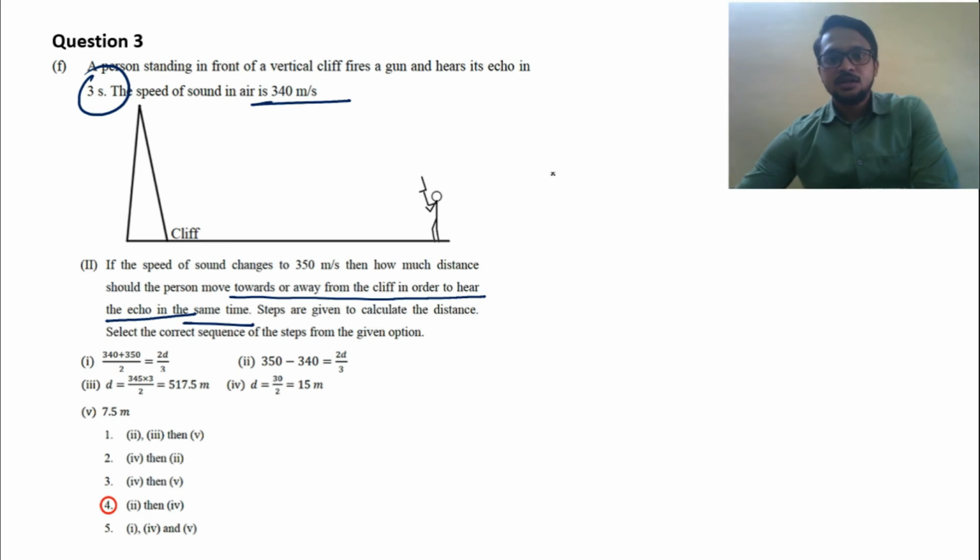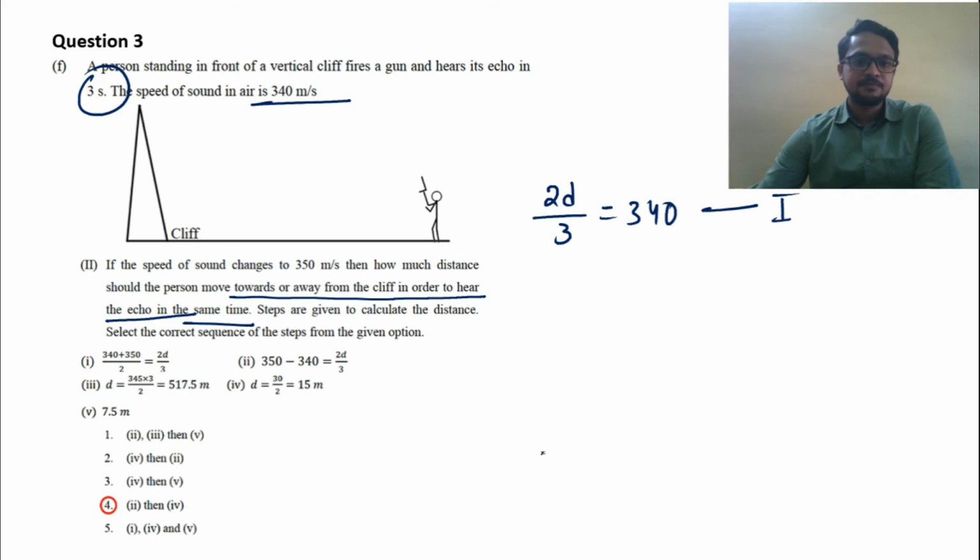So in the previous case we got the equation 2D by 3 equal to 340. Suppose this is equation 1. Here speed is 350, and the person can hear the echo in the same time, that means time is 3. The initial distance you take as d1, because we have to find how much distance the person should move, and that distance is given by d.